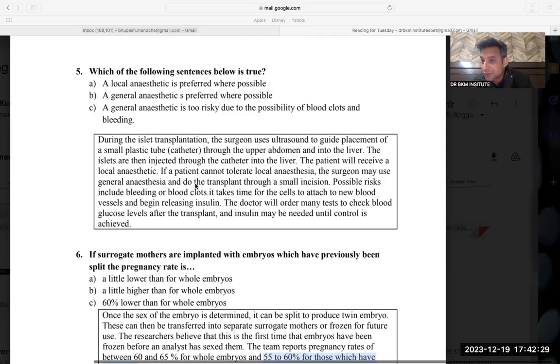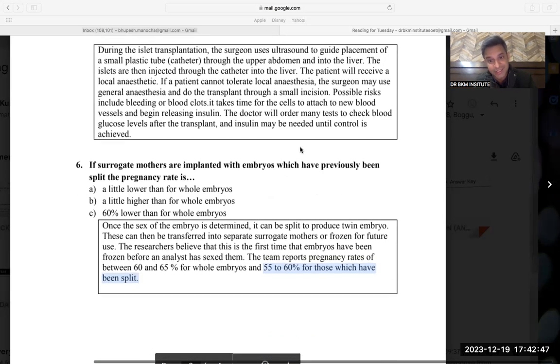So what is the preference of a doctor? What will the doctor prefer? Obviously, the doctor will prefer local anesthesia. If that does not work, then the doctor will use general anesthesia. So local anesthetic is preferred where possible. This is a very easy question, but again, that is the trick. So you have to understand these things.